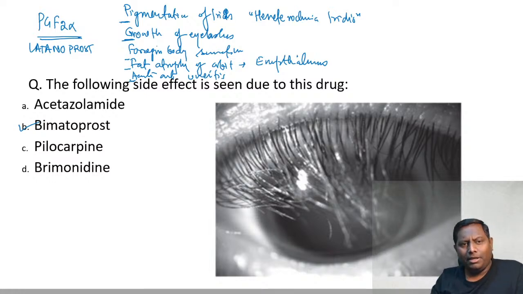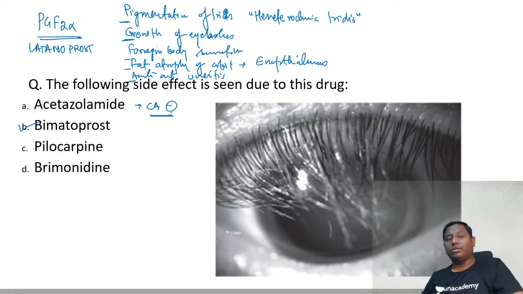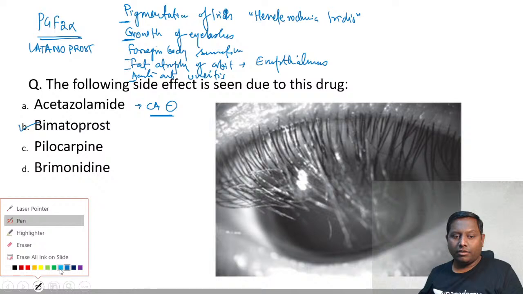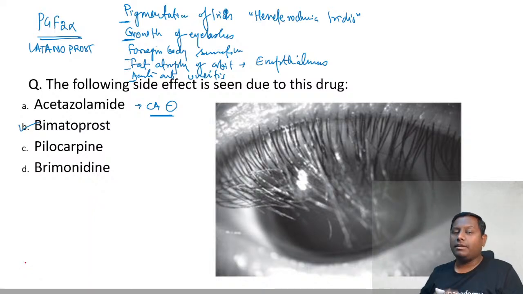Alright, so I hope it is clear that this is growth of eyelashes. Acetazolamide is a carbonic anhydrase inhibitor mainly preferred in mountain sickness. It mainly causes neuropathies, it can cause hepatotoxicity, and it can also increase the risk of renal stones. Pilocarpine is an M3 receptor agonist causing miosis, and it increases the trabecular outflow.